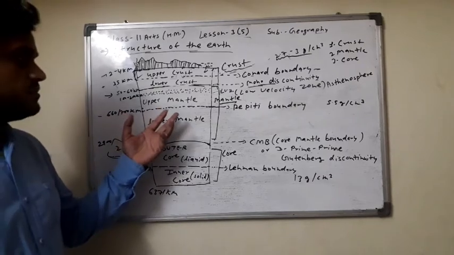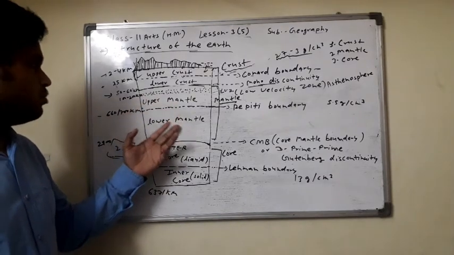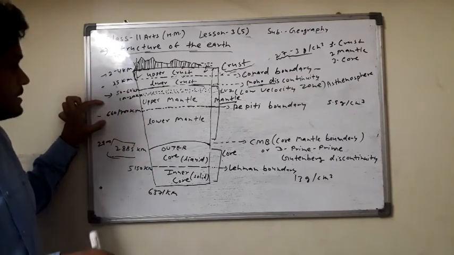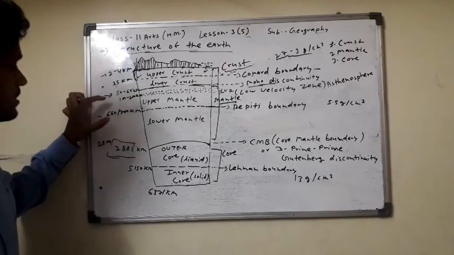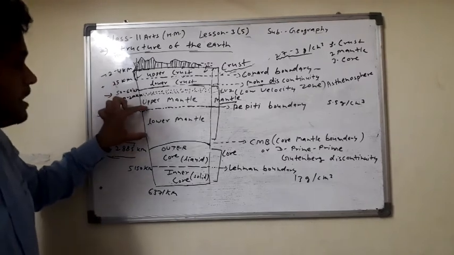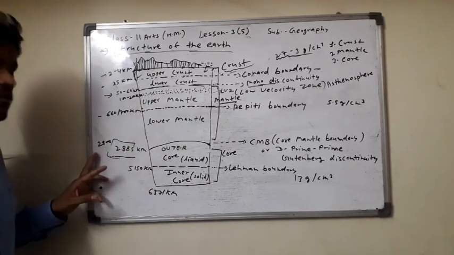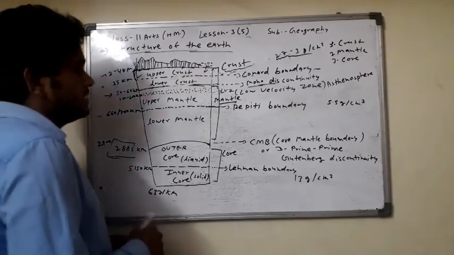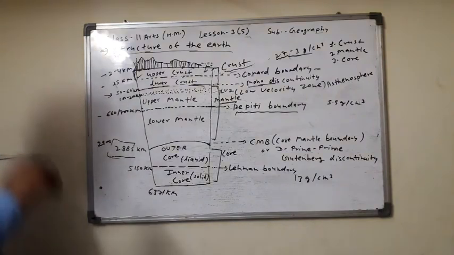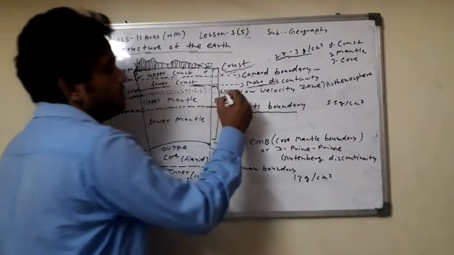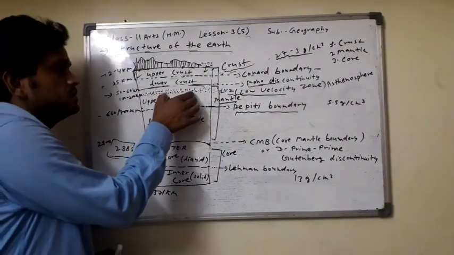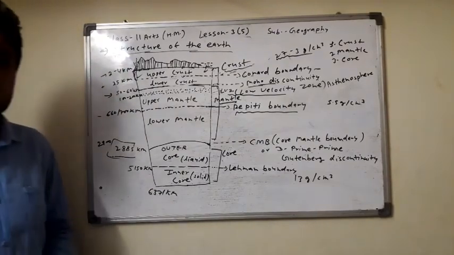This mantle is also divided into two parts, upper mantle and lower mantle. Upper mantle is from 50 to 60 kilometers to approximately 660 to 700 kilometers in depth, and below the upper mantle is the lower mantle, 700 to 2900. The upper mantle and lower mantle are also separated by the repetti boundary, and in the upper mantle a low velocity zone is also found. This part is also called asthenosphere. क्या बोलते हैं इसे, asthenosphere.